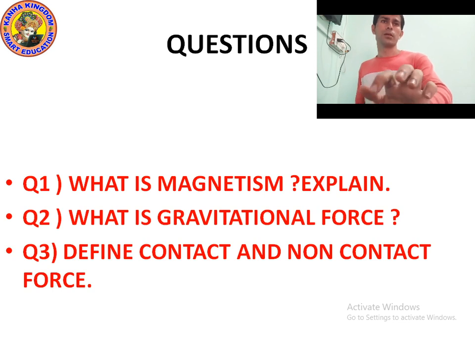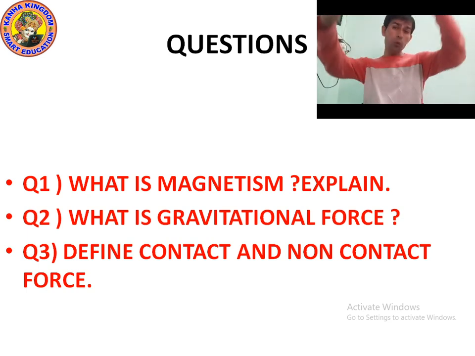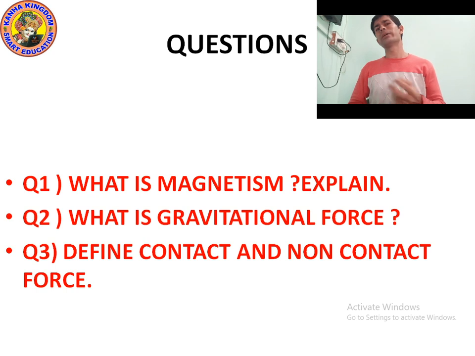Okay. Question number 2 is, what is gravitational force? Gravitational force is a force that attracts all objects towards each other. So gravity, or you can say gravitational force, is responsible for making the Earth revolve around the sun and the moon around the Earth.